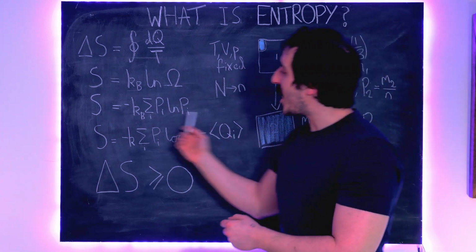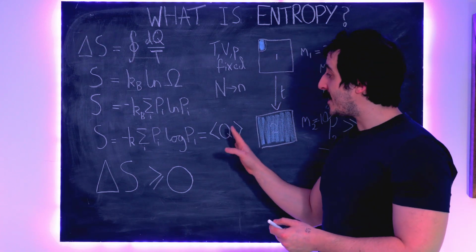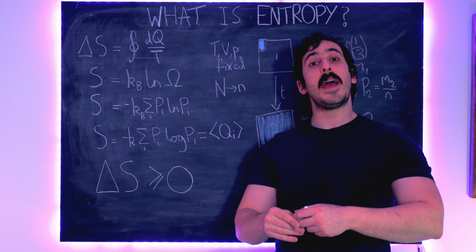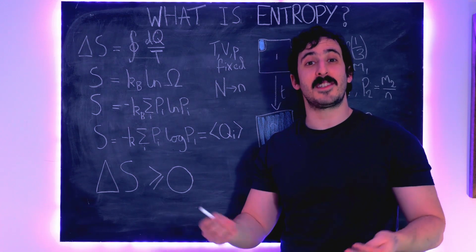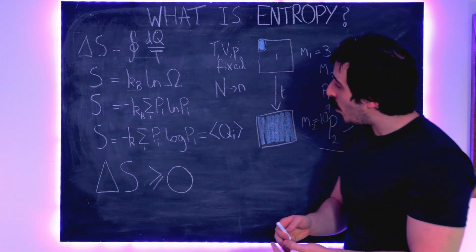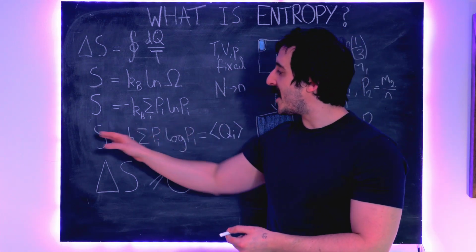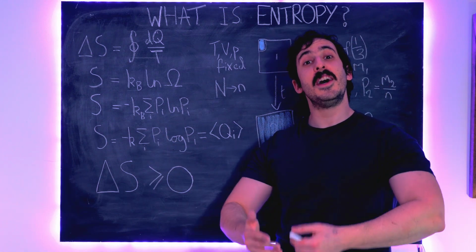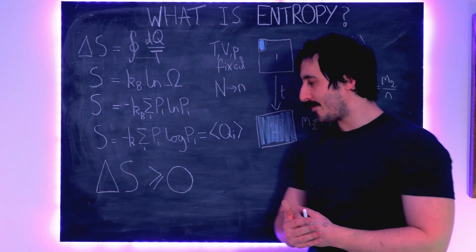Whereas this Shannon entropy has a much, much broader applicability, because it doesn't just apply to physical systems, but to any kind of system where we have information or finding out something or surprise. That is why a lot of people think of the Shannon entropy as the most fundamental definition of entropy, just because it has the broadest range of applicability.